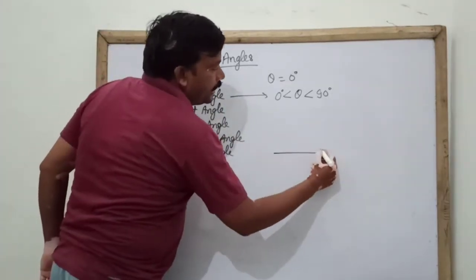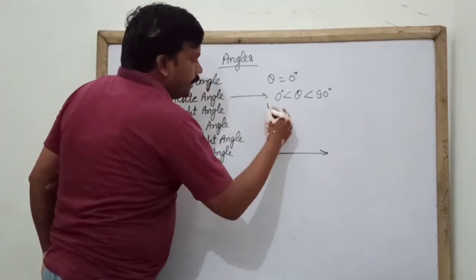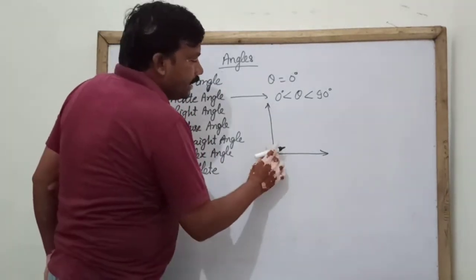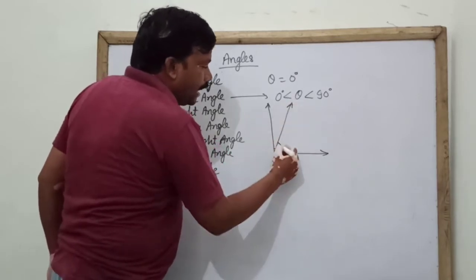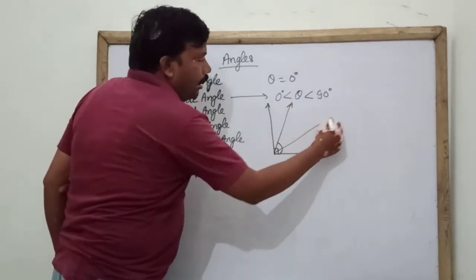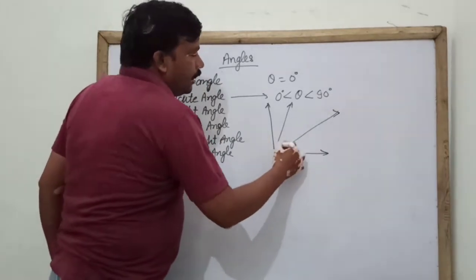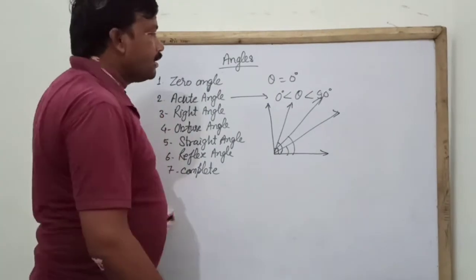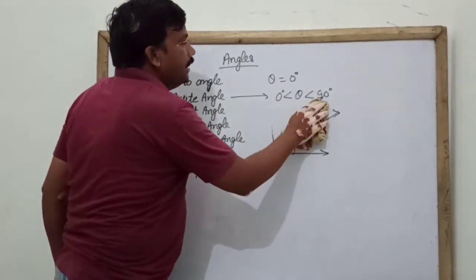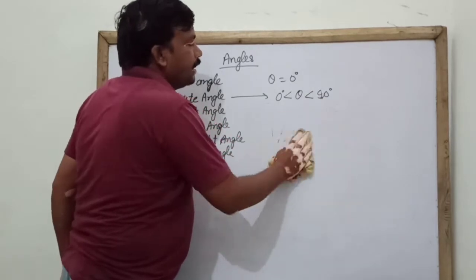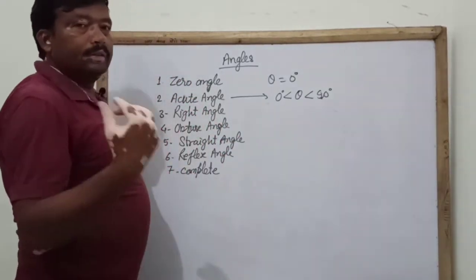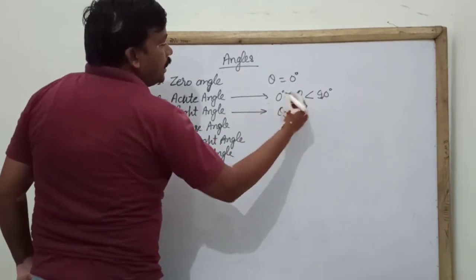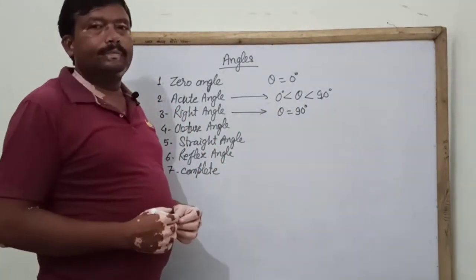Such as, means, this angle is 90, and less than this, all these angles, this angle or this angle, any of them, are called acute angles. And right angle, theta equals 90 degree, this is called a right angle.